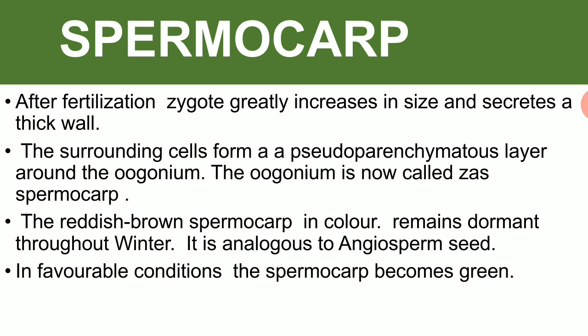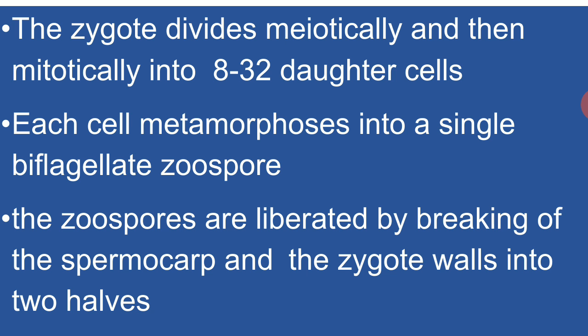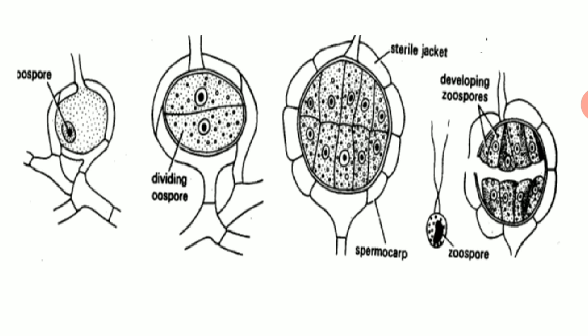And during favorable condition, this spermocarp becomes green, and it has a zygote. The zygote divides meiotically and then mitotically into 8 to 32 daughter cells which are haploid, and each cell metamorphoses into a single biflagellate zoospore, and just like the asexual reproduction, zoospores germinate into thallus. In the next slide we will see this one. And a peculiar feature is that the spermocarp at the time of zoospore liberation breaks into two halves.